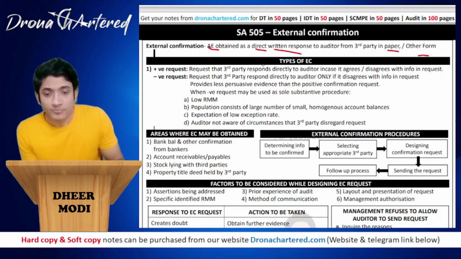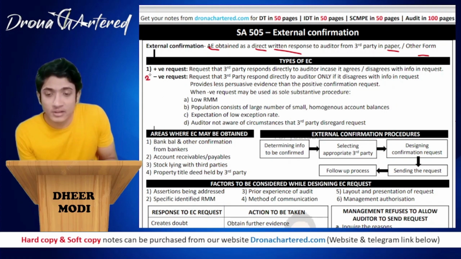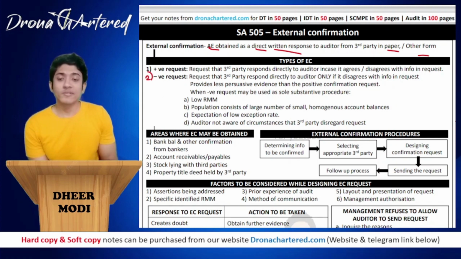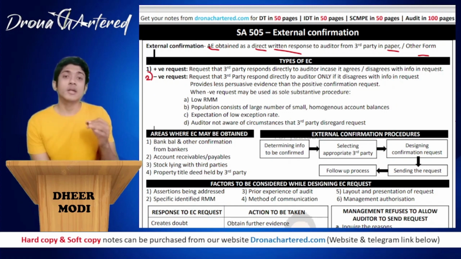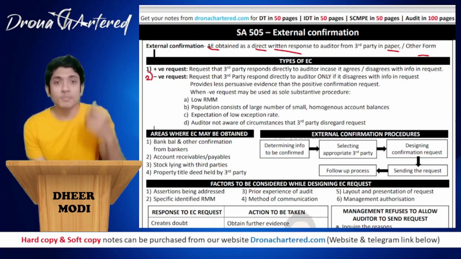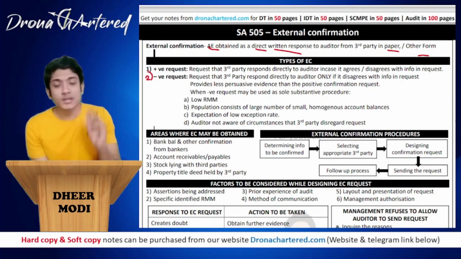Now what are the types of external confirmation? There are two types of external confirmation. One is your positive request and second is your negative request. In case of a positive request, the third party has to reply in either case, that is even if it agrees or disagrees. In both cases the third party will have to provide their confirmation.